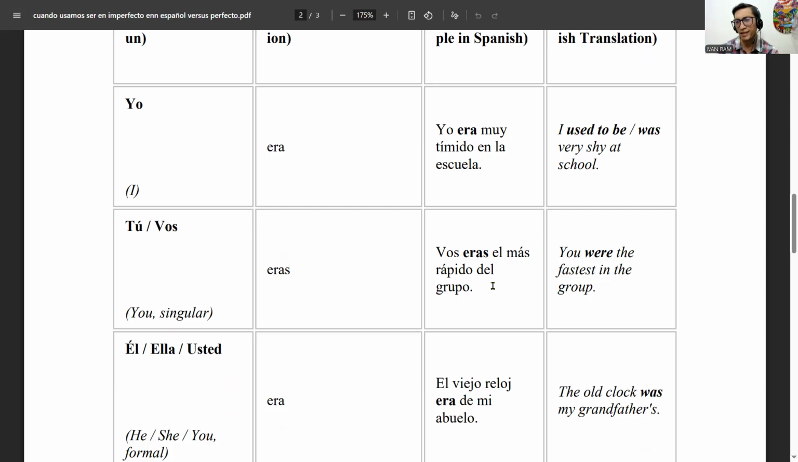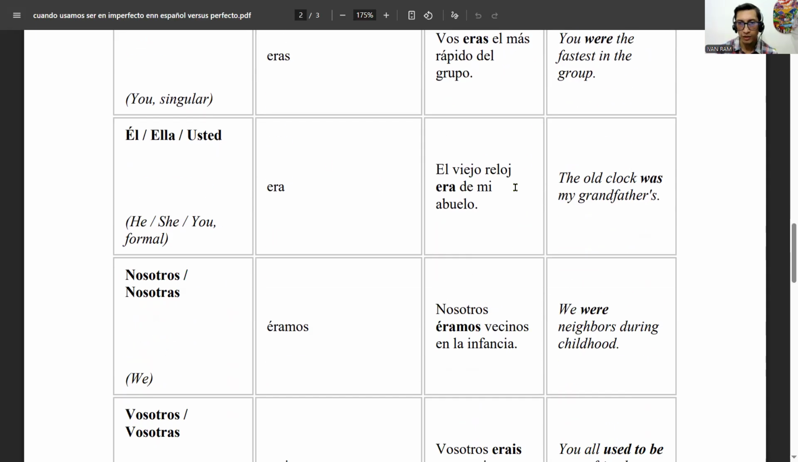So fuiste, we might say that, but no, that's not common. I'm describing this guy, and so eras is better. Vos fuiste el más rápido del grupo. Yeah, we might say that, but that sounds more like one single event. But if I'm describing repetition like that all the time, maybe for several years, eras is the best option.